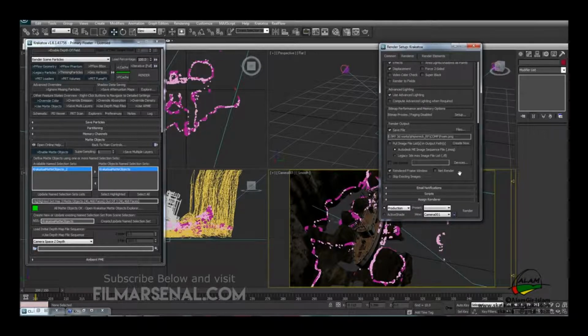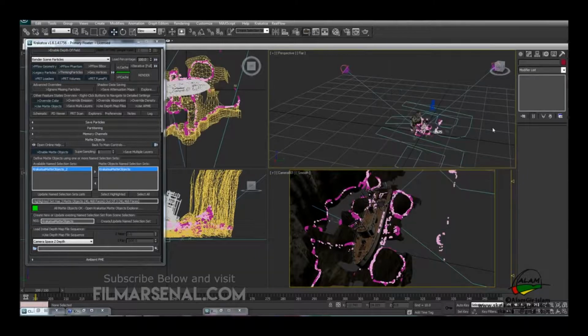we have finished rendering the foam particle sequence and the splash particle sequence in Krakatoa. So we have to render one more sequence, which will give the color and the illumination value for the water surface rendered in 3ds Max.